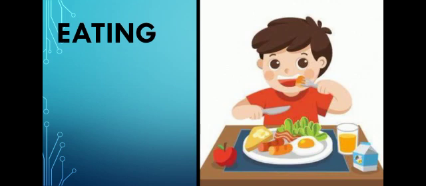Now in this picture, a boy is eating healthy food. The word eating is a verb.